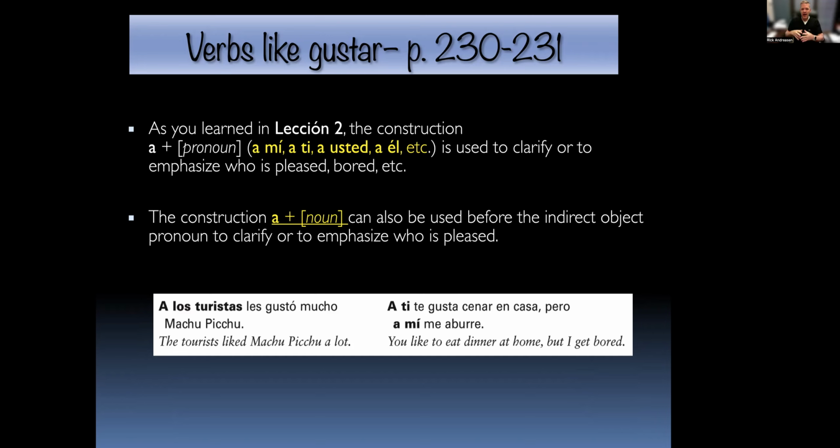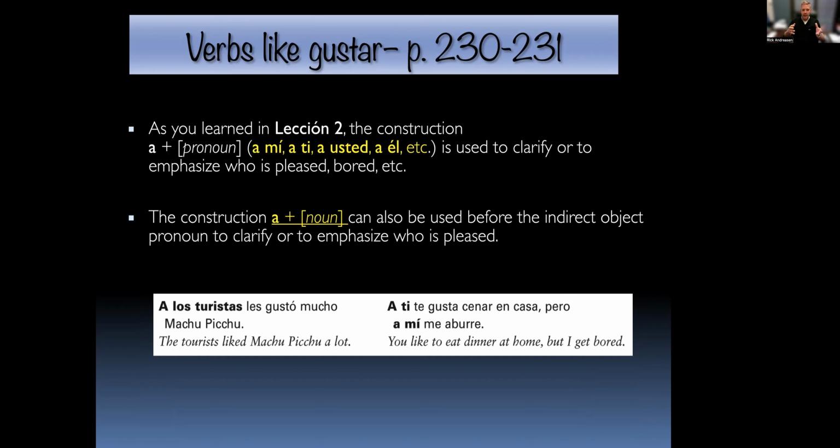So in this example, a los turistas les gustó mucho Machu Picchu. So los turistas, the tourists, represents a group of people. So it's got to have the personal a in front of it. And that shows that they are the indirect object that's being gustarred by Machu Picchu.